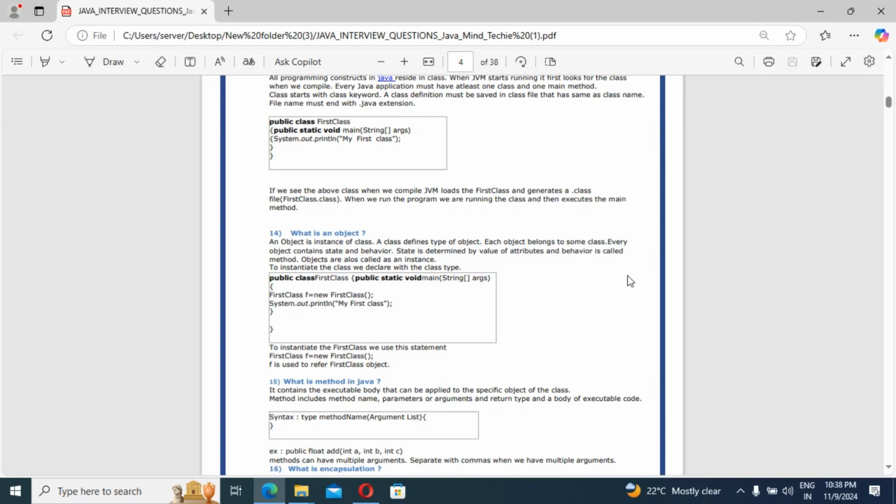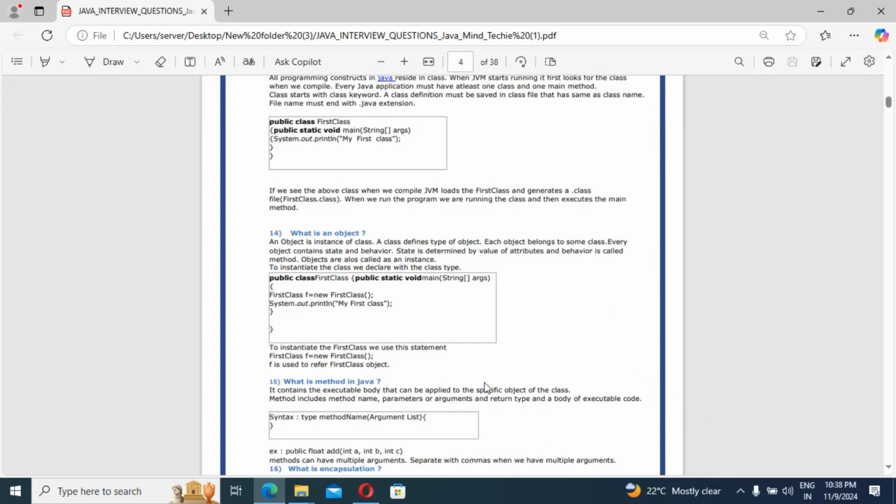Objects are also called instances. To instantiate the class, we declare with the class type. Suppose you are going to create a class called FirstClass. Once you create the class, to create the object we write FirstClass f equal to new FirstClass. That thing we should know.